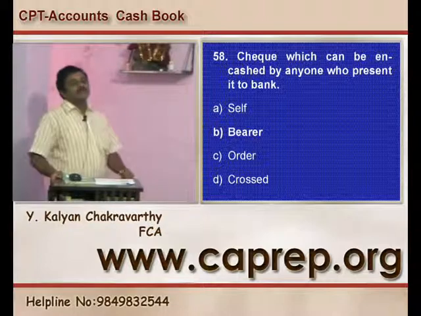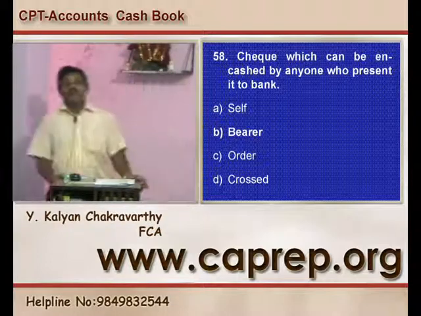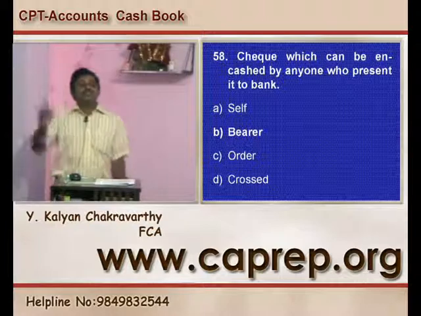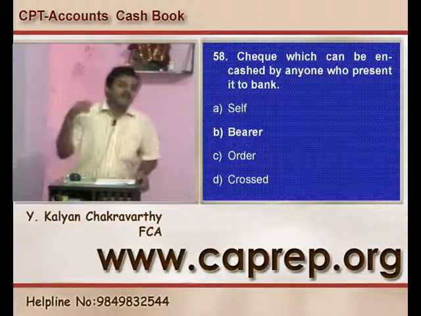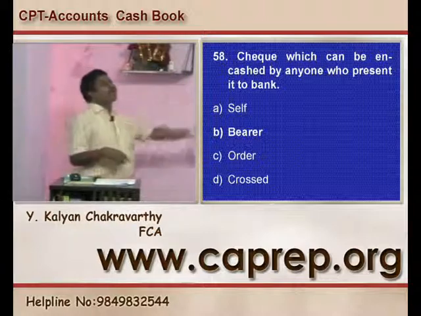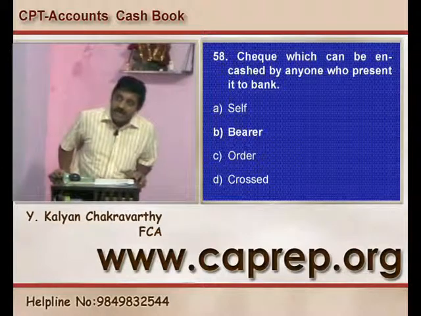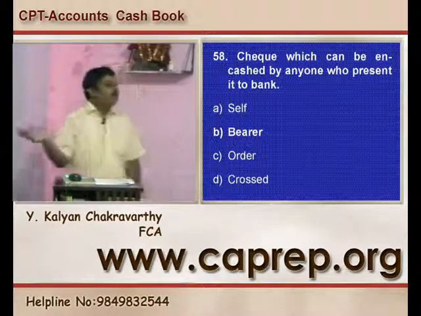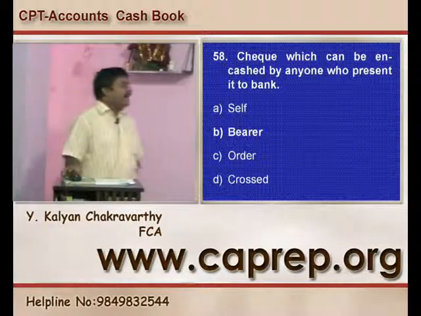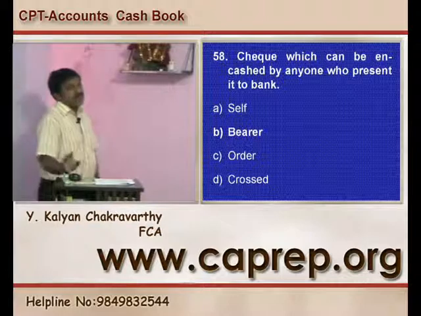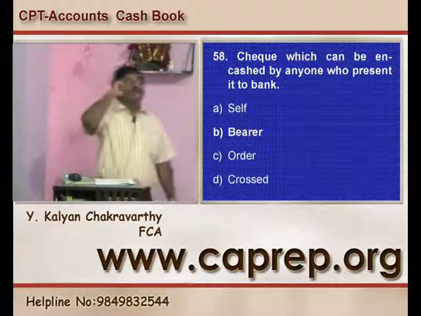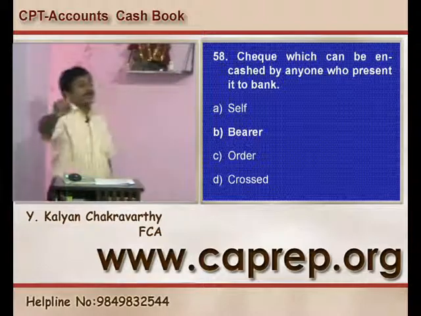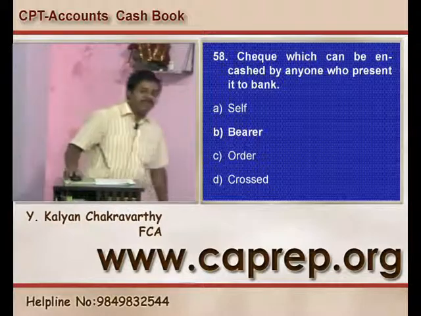See, there are 2 types of checks. One is a bearer instrument and the other is an account payee, crossed instrument. In case of a bearer instrument, the check will not be crossed. Any person who has that particular check can go to the bank and encash it. Such checks you call bearer instruments. So question number 57, a check which can be encashed by anyone who presents it to the bank is called a bearer check. If you want it to be paid only through an account, the check needs to be crossed. So question number 58, B is the right answer.